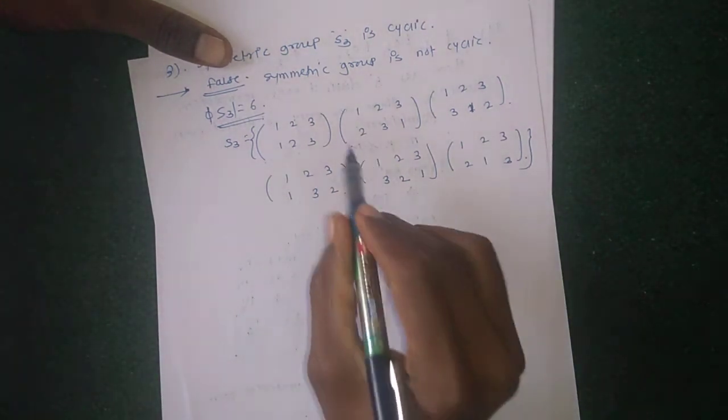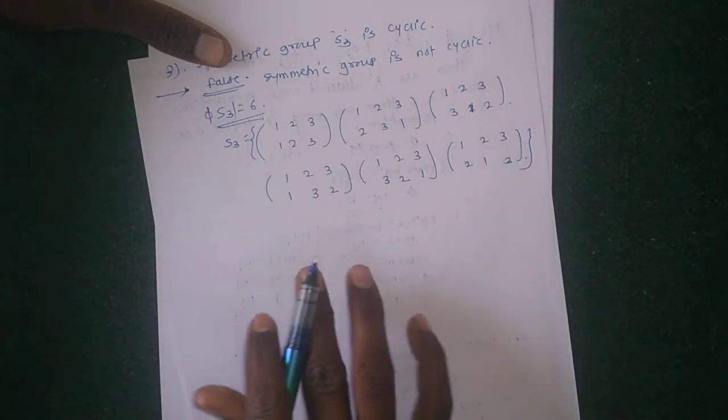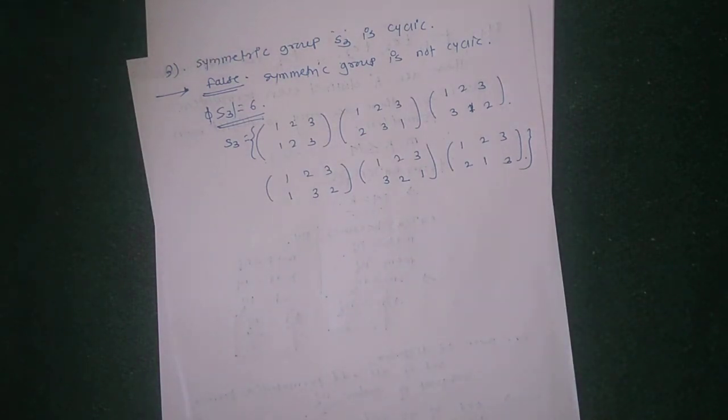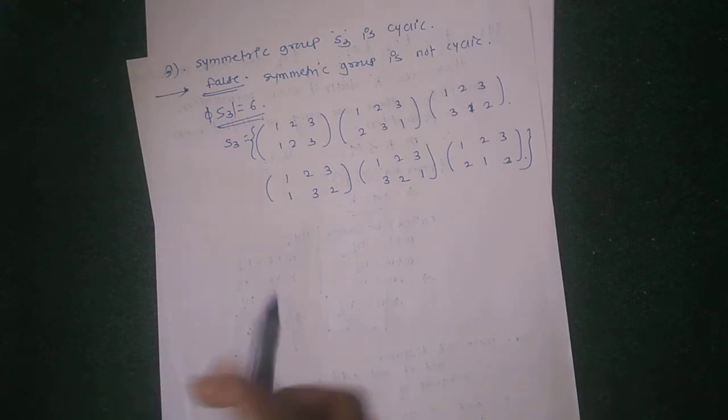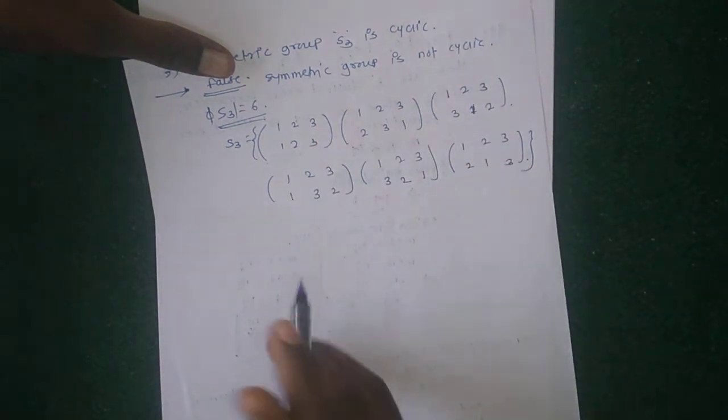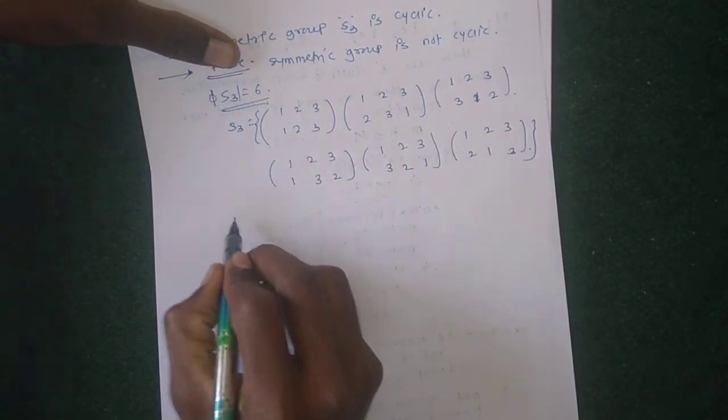First we show that S3 is a non-abelian group. If it is non-abelian then it is not cyclic, because if it were cyclic it would also be abelian. The result says that every cyclic group is abelian. We have to show it is not cyclic, which means showing it is not abelian. So choose any two elements.